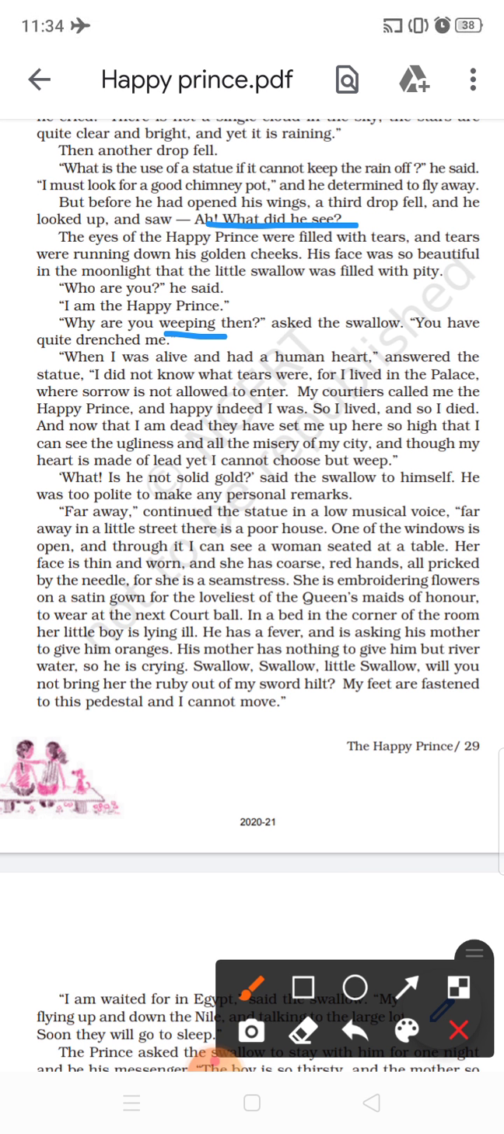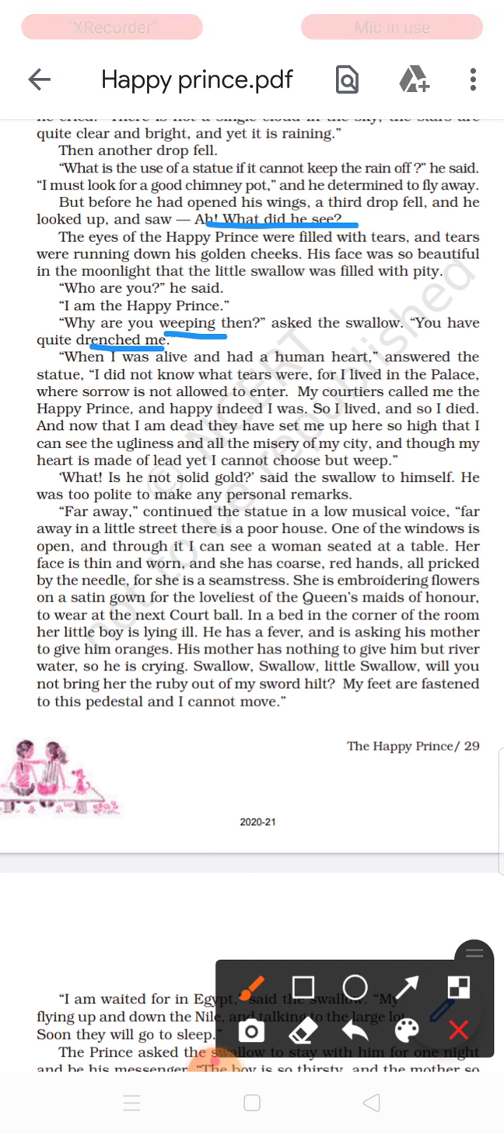Asked the swallow, you have quite drenched me. Drenched me means you have made me wet, drenched with the water. No, I am wet with your tears. Why are you crying? Now answer. What answer is the prince giving? Pay attention. We will read the full paragraph first.